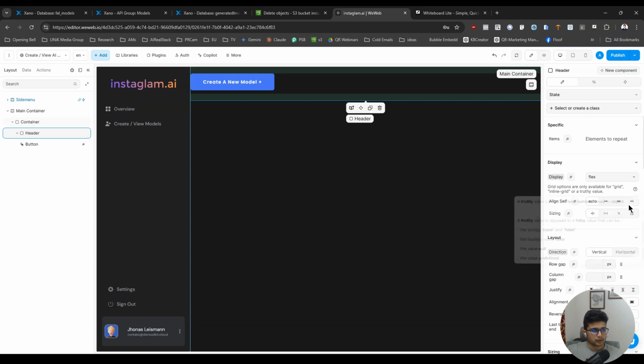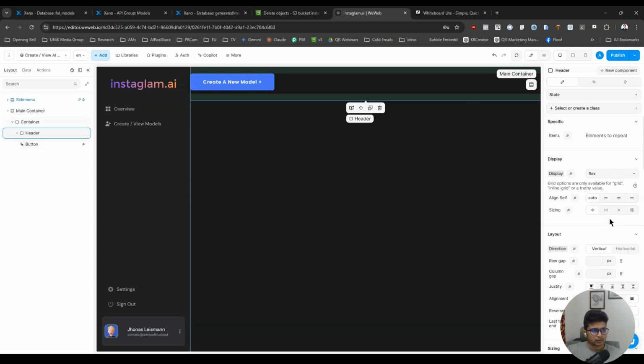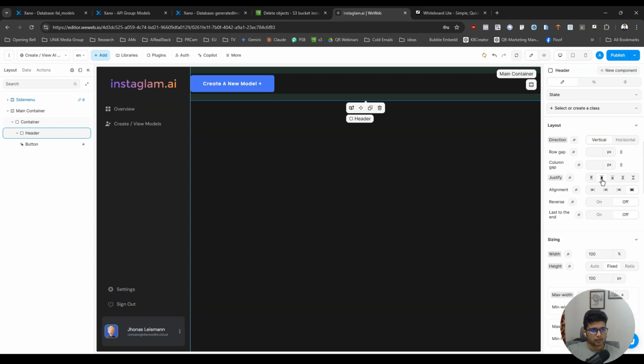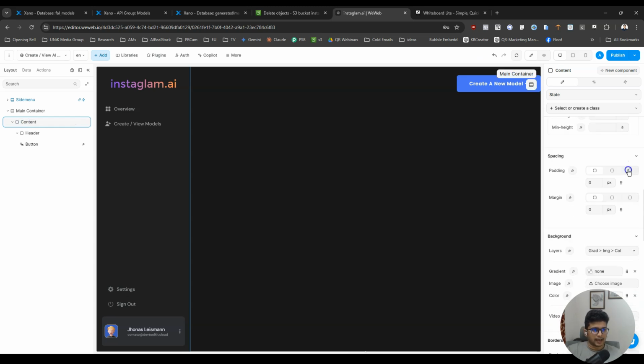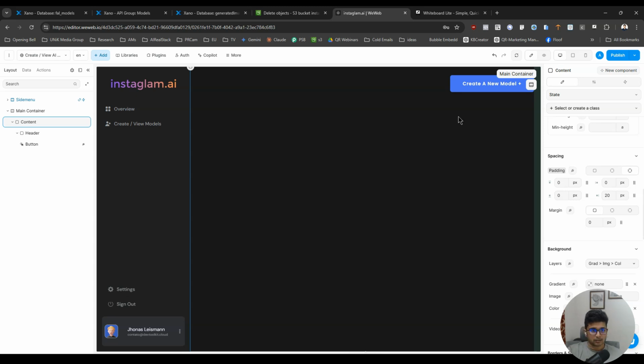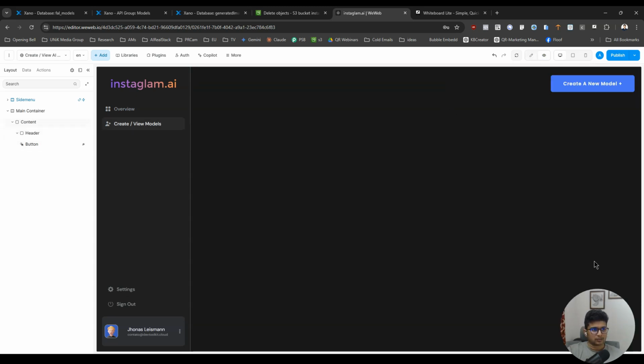Now we are going to position this right at the center of this, vertically, and horizontally we need this to go to the right. And I think it would be better if we add some sort of padding from the left, at the container level, the main content container level. So we're going to click on that, and we will add a padding from left of 20. All right, so that everything inside this will have that padding, right? So create a new model.